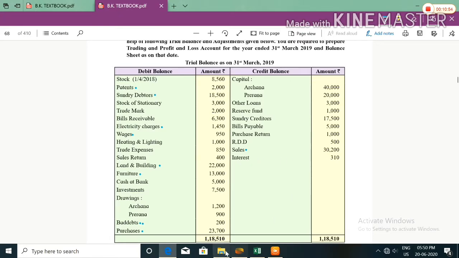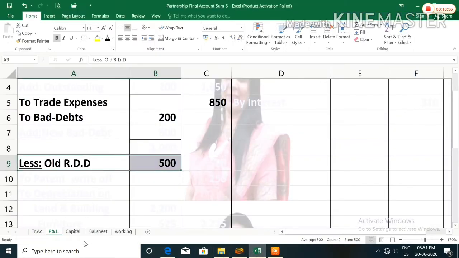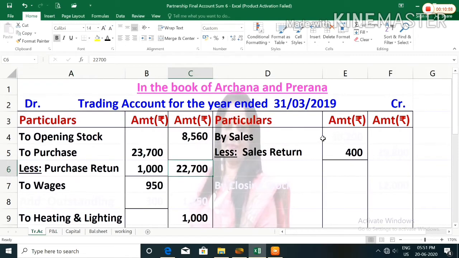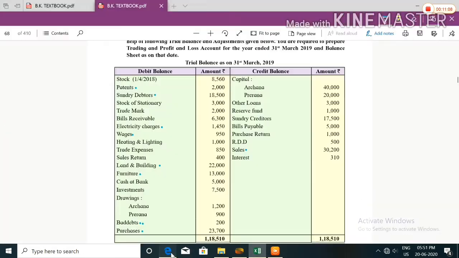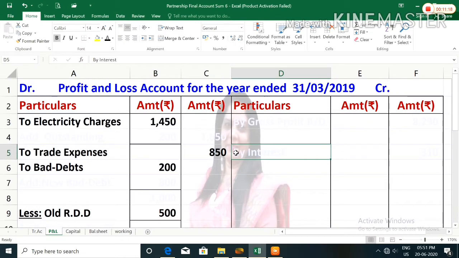Sales 30,200. Sales will be recorded in trading account credit side, sales 30,200. From that you have to deduct 400, so the amount will be recorded in the outer column, 29,800. Interest 310, this interest will be recorded in profit and loss account credit side, you will write by interest 310.